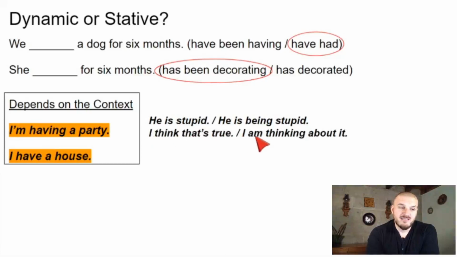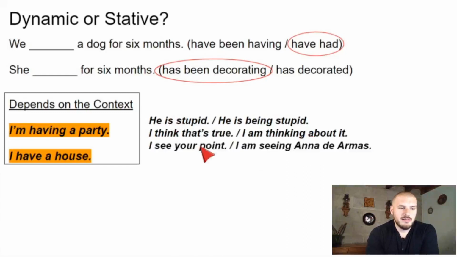Or the process, the kind of physical action, lo estoy pensando. Okay, so my opinion is a state, es estado, ¿no? Mi opinión. El proceso de pensar es dinámico. I am thinking. Okay, so it depends on the context. It's pretty much the same in Spanish. Es muy parecido en español.